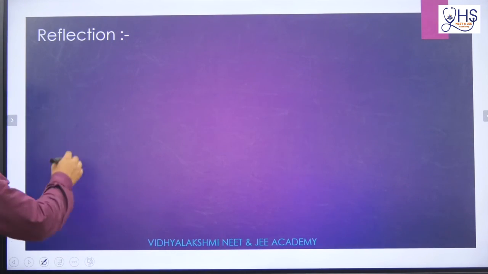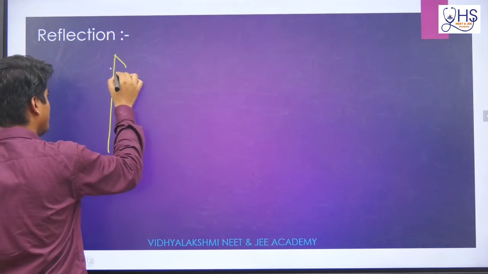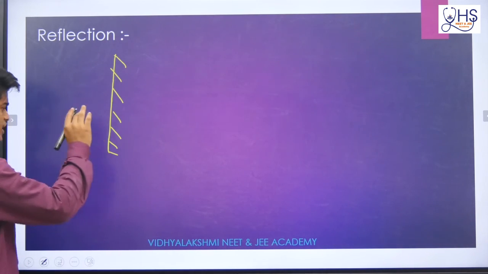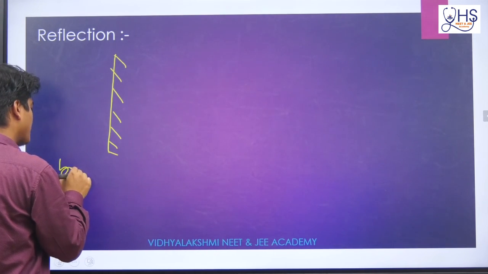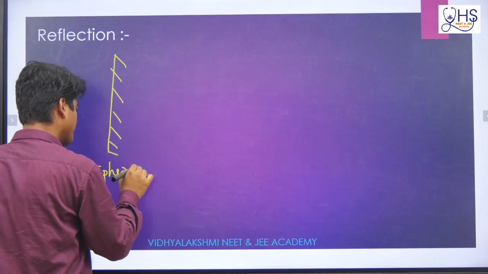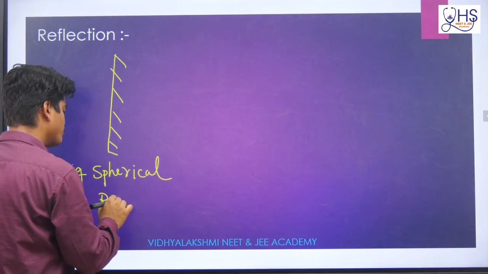Now listen here, plane mirror, we will understand a little about plane mirror. Actually, a plane mirror is also a part of a spherical mirror. So if we take a big spherical mirror and take a part of it, big means what? How big? Its radius should be how much?